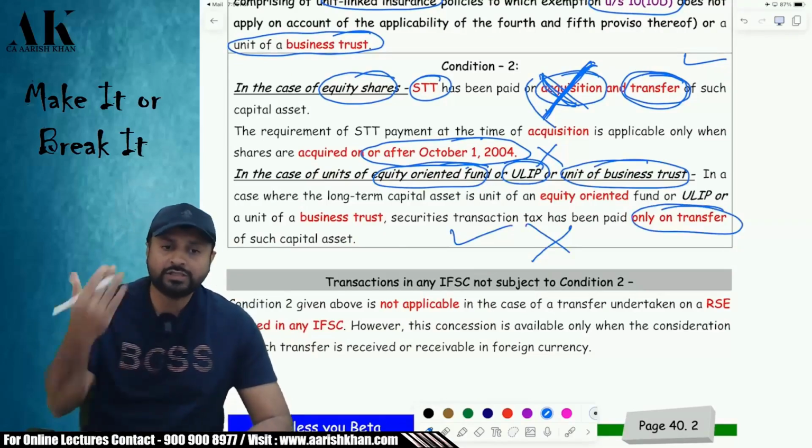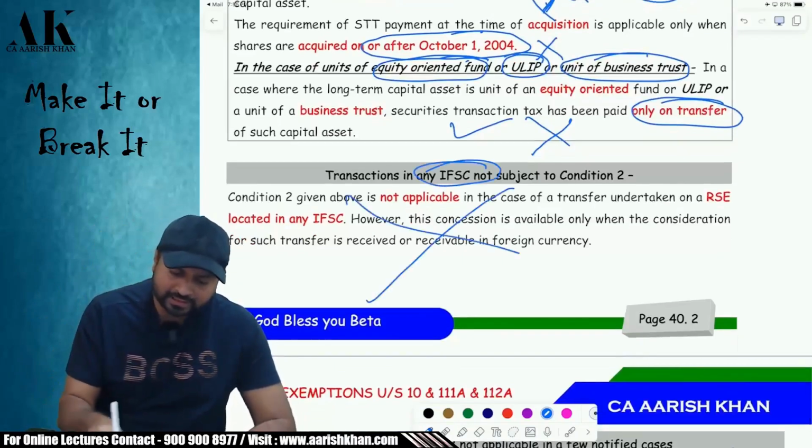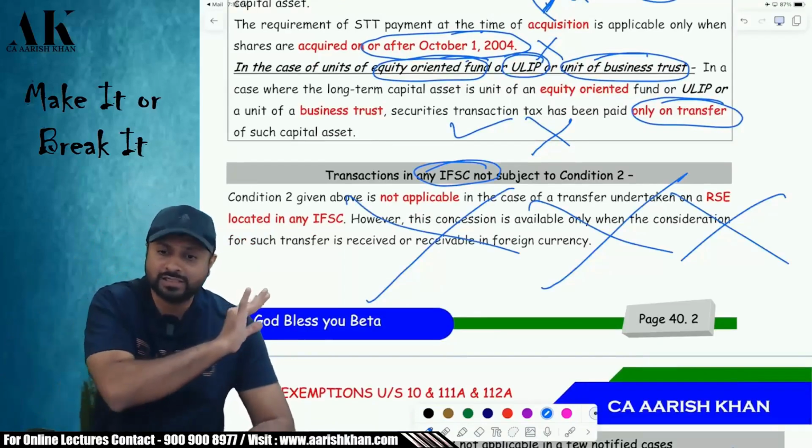Now, one more thing. If your stock exchange is located in IFSC, then there is no need to pay STT at all, because if a stock exchange is located in IFSC, STT is not applicable.